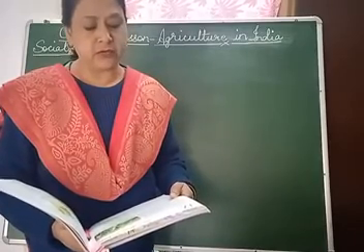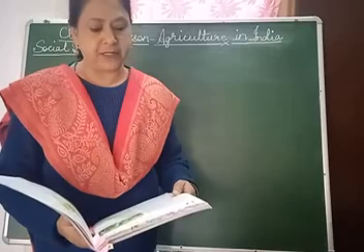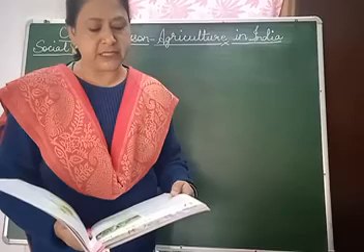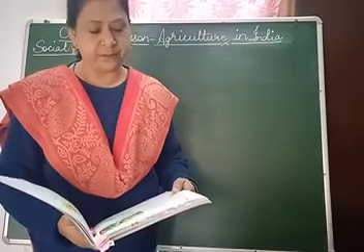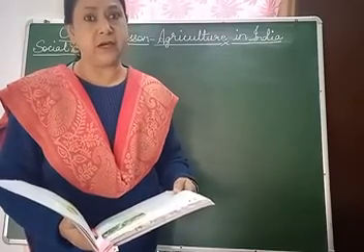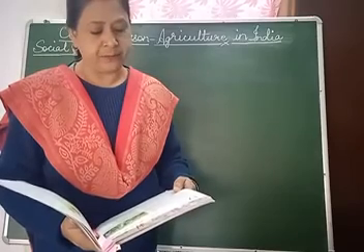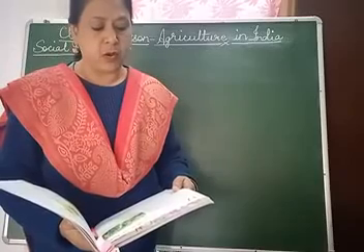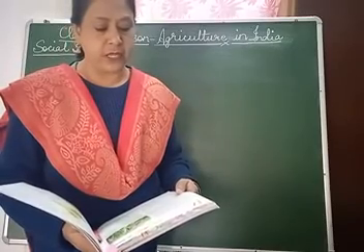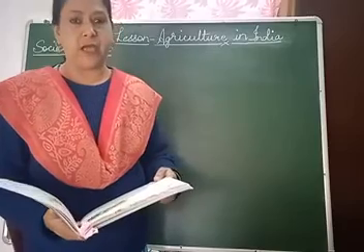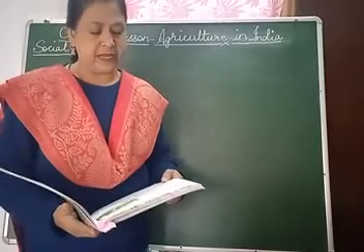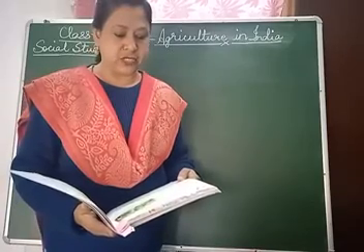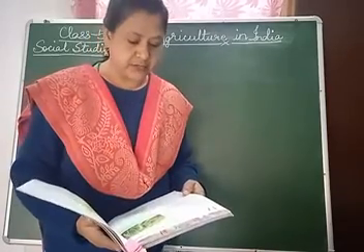Fertile land, good rainfall, tropical climate and availability of natural resources have made India an agriculture country. Children, you all know India is an agriculture country. Majority of our people live in villages. Almost 60% of our working population is engaged in agriculture and related occupations. So our country is essentially an agricultural country.